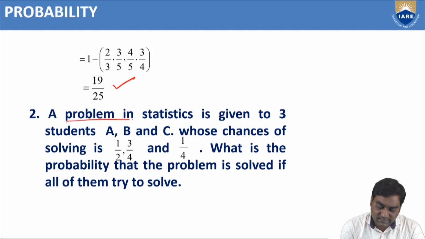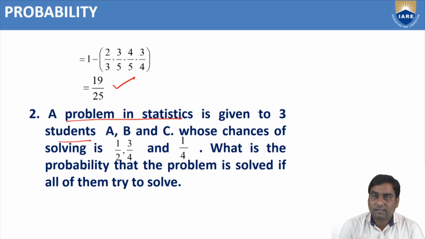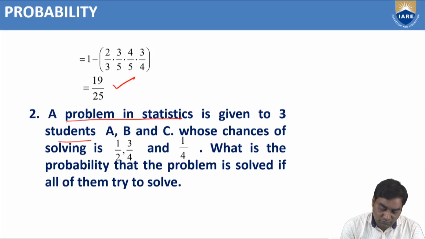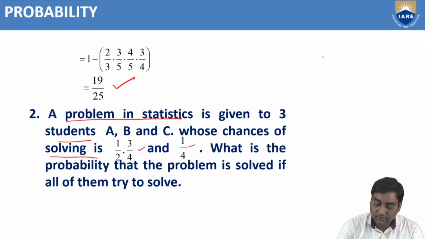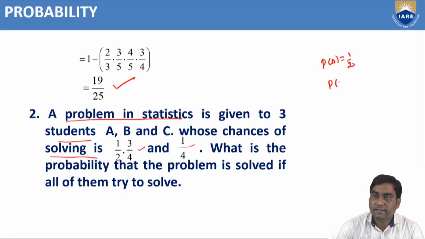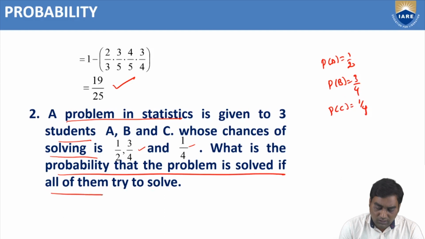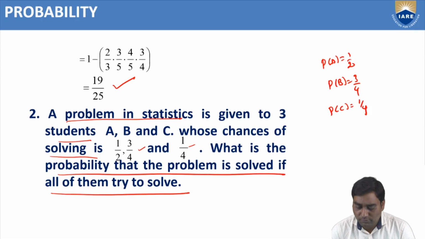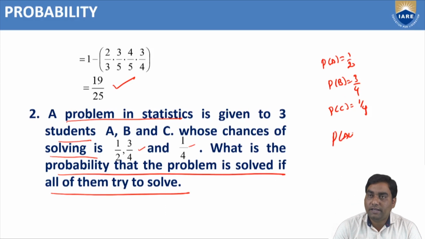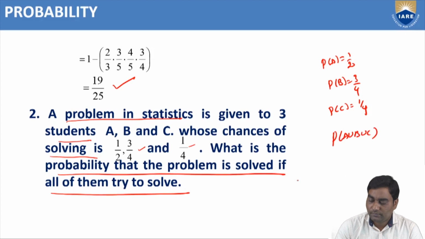A problem in statistics is given to 3 students, A, B, C. The chances of solving are 1 by 2, 3 by 4, 1 by 4. That means P of A is 1 by 2, P of B is 3 by 4, P of C is 1 by 4. What is the probability that the problem is solved if all of them try? The same as the previous problem, we should find P of A union B union C.